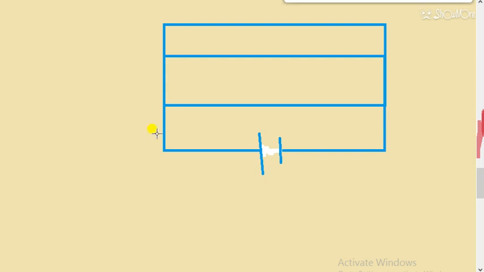So I am taking dark red. So this is current IT, and the value of IT is given, that is 8 ampere. In this direction the current is given as 2 ampere. At this point 1 ampere current is given.